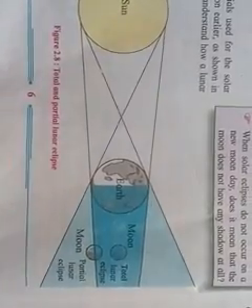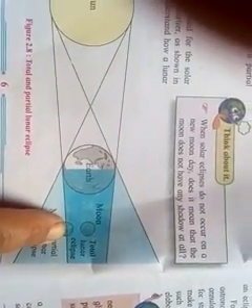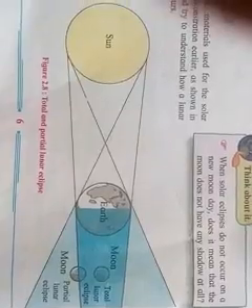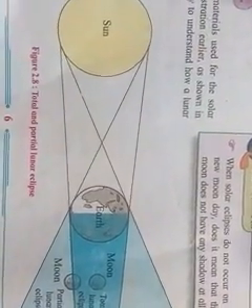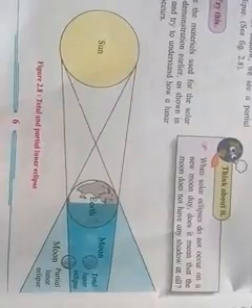Hidden within the shadows, we see what is known as the total lunar eclipse. And if only part of the moon is in the shadows, we see the partial lunar eclipse. At that time only a partial lunar eclipse occurs. You understand? The total lunar eclipse and the partial lunar eclipse.